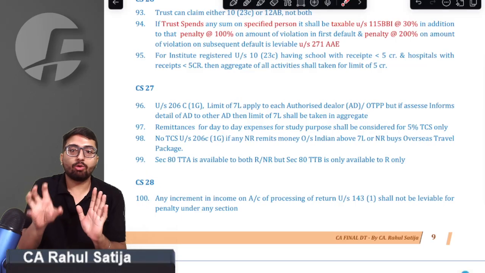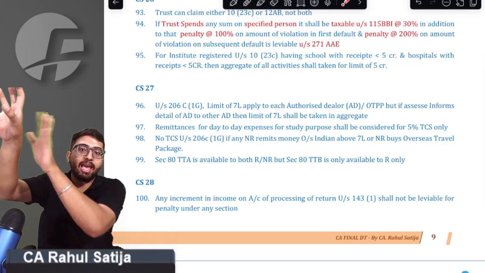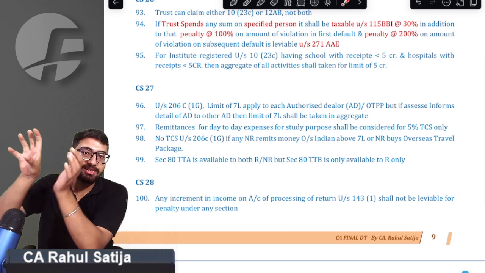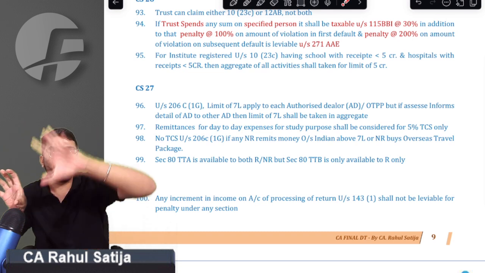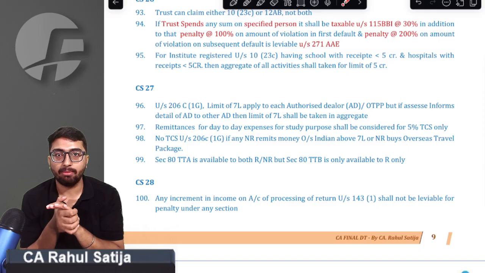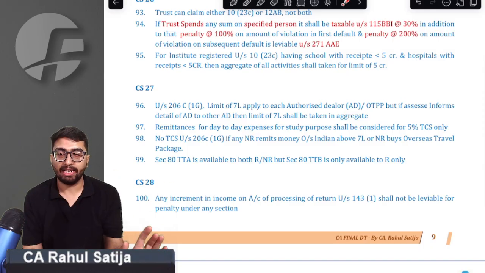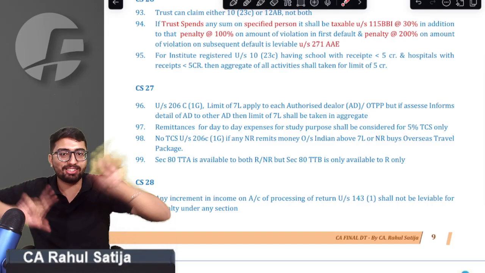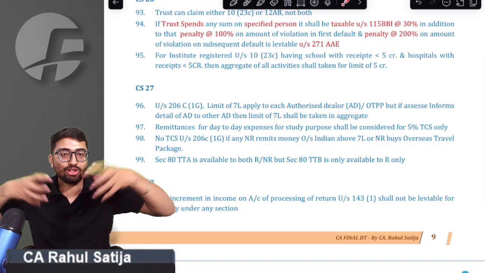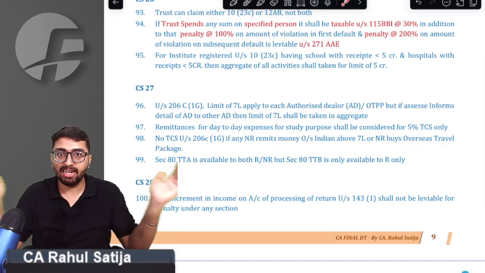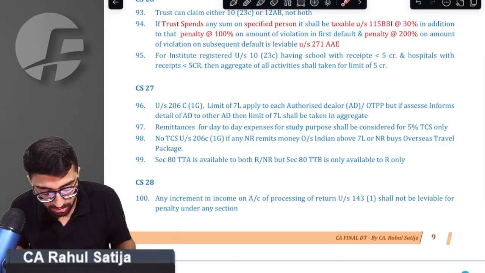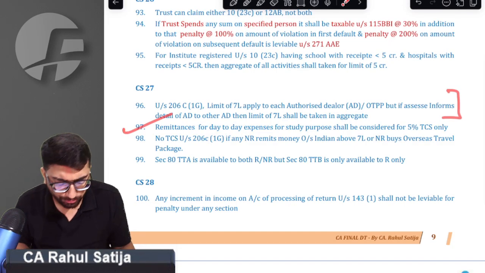Okay, sir. But sir, what if I am doing remittances through SBI, and later on, whatever remittances I have done through SBI, I am reporting these remittances to ICICI Bank? The provision says, sir, you have to club both the banks for the purpose of the 7 lakh limit. See, if both the banks know about each other, both banks know the details of the foreign remittances made by me, in that case you have to club the remittances for the purpose of the 7 lakh limit. Sir, we got that point.